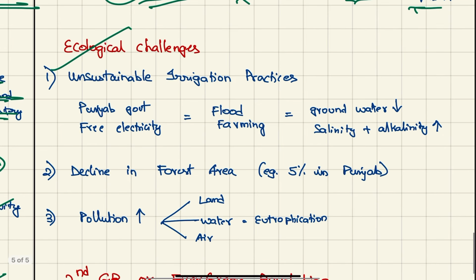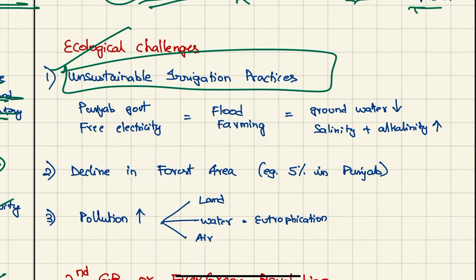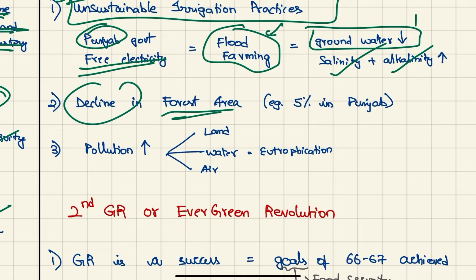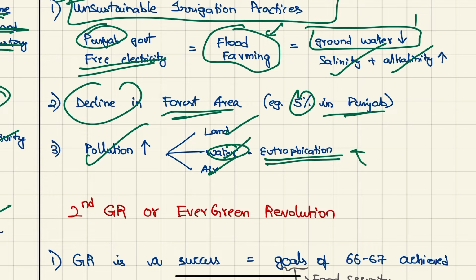Next, we have the ecological challenges, which are unsustainable irrigation practices. For example, Punjab government gave free electricity for irrigation. This led to the practice of flood farming even in the dry areas. This led to groundwater levels falling, and this led to increasing salinity and alkalinity. Also, decline in forest area, for example, 5% in Punjab, and pollution increased, all land pollution, water pollution, air pollution. Water pollution led to eutrophication in the lakes and all.